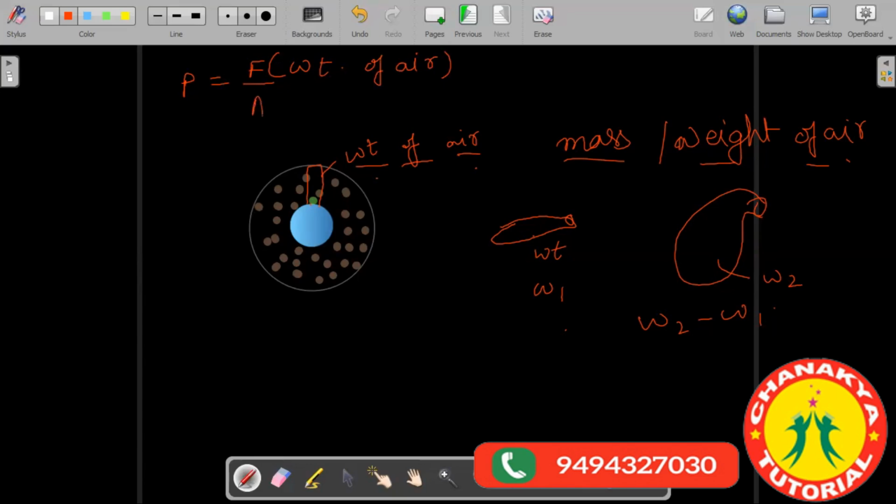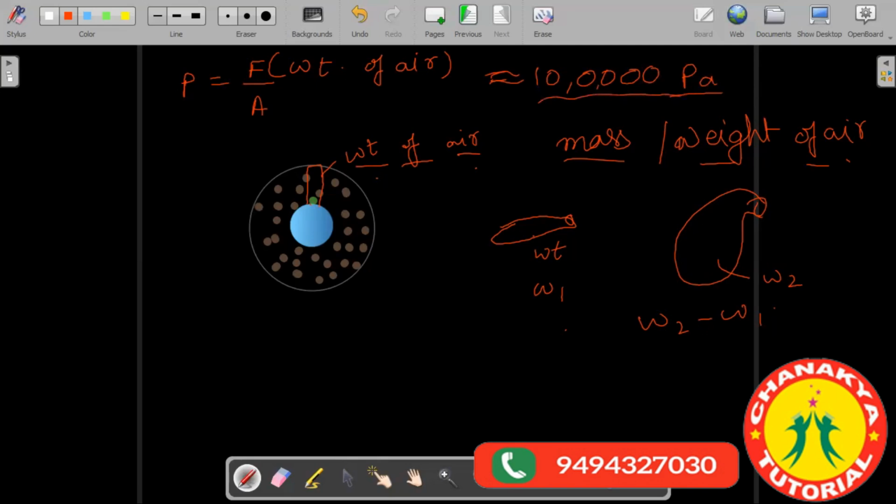divided by area, divided by 1 meter squared. So the amount of the weight of air per unit area will be the atmospheric pressure. Got it? And the atmospheric pressure is roughly equal to 1 lakh Pascal. It is 1 lakh pascals.